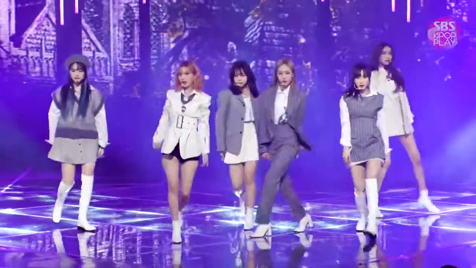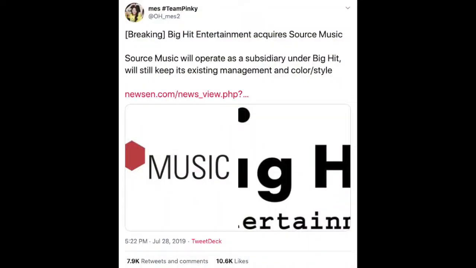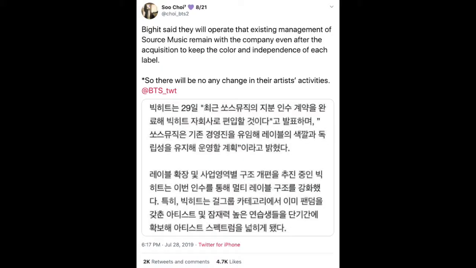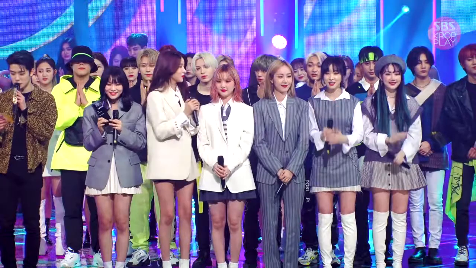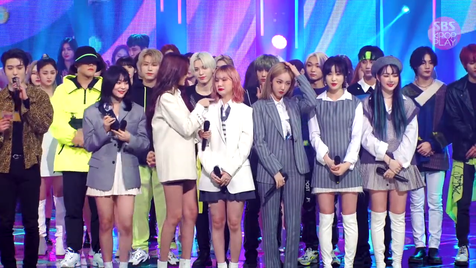Some information about this album is that it was the first album Jifren had released after their company, Source Music's acquisition with Big Hit, which is the current entertainment company that owns BTS. This did put a lot of pressure on Jifren and their fans, and we could tell the members were having a hard time as, at their 7th win in a music show, member Eunha was seen crying.